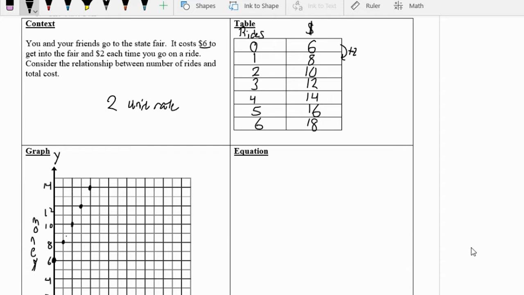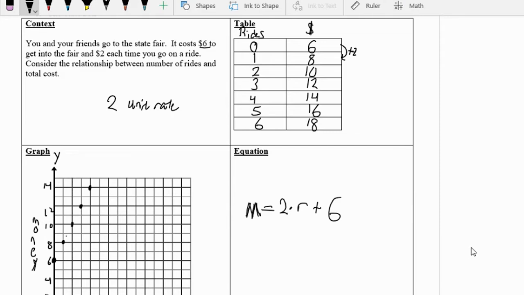Our equation, so let's call money M. So our amount of money is equal to $2 for each ride. So 2 times R, so R for rides, plus the initial $6 that it cost to get in. Does that make sense?